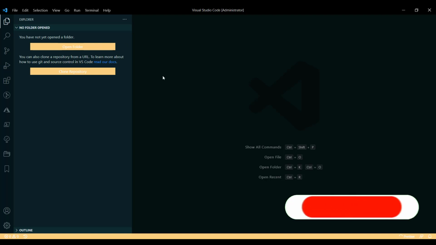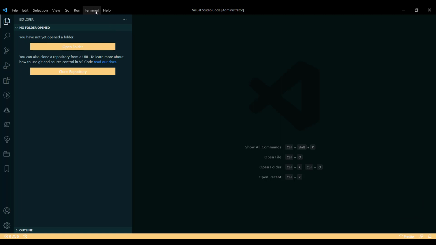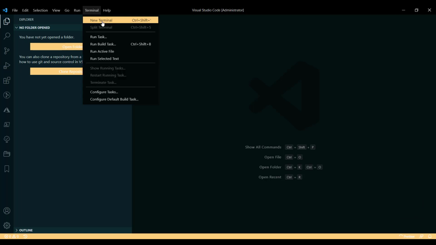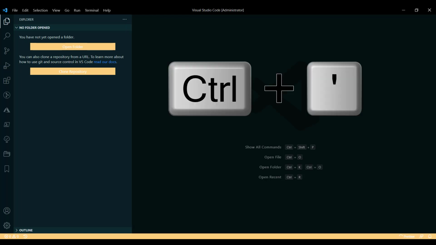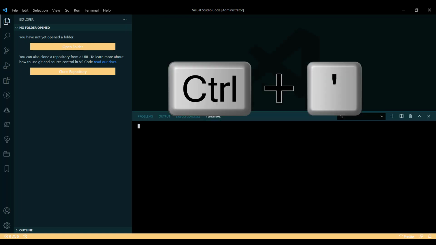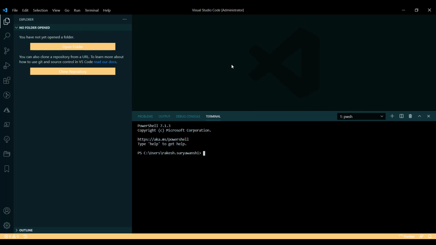That's about the installation. Now to verify the installation, let's open the terminal. If you're using Visual Studio Code, you can run Terminal, New Terminal, or if you're using Windows, use the Windows key, and your terminal will be open. You can verify the Terraform installation by running the Terraform command. So let's run the Terraform command.